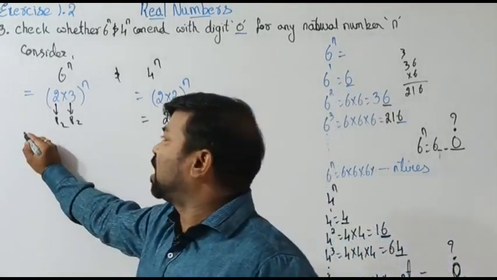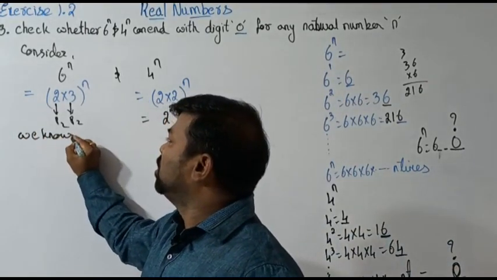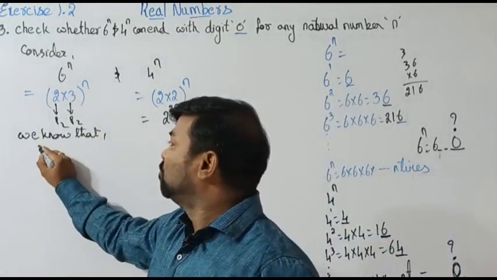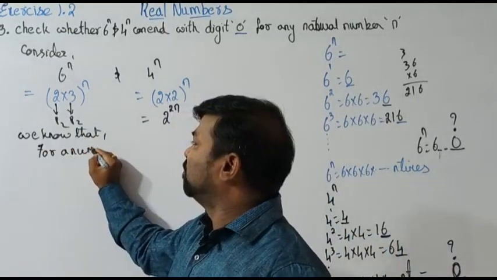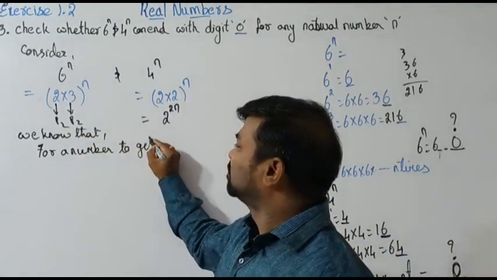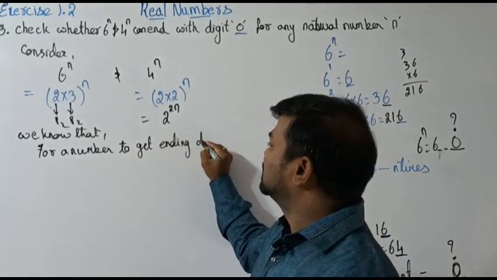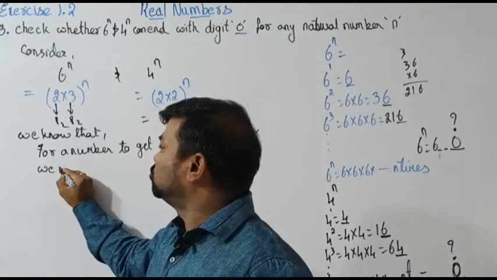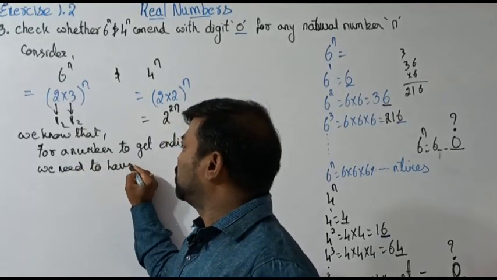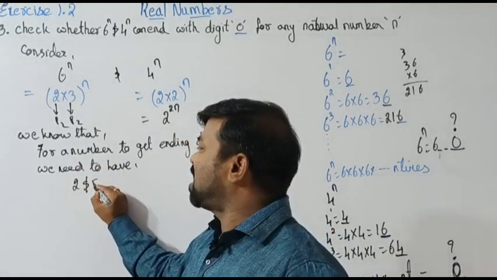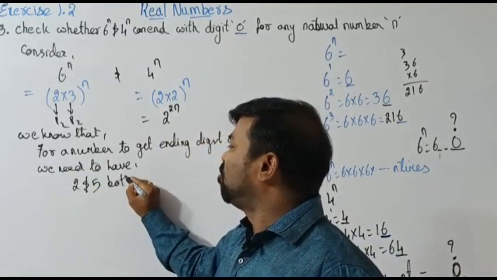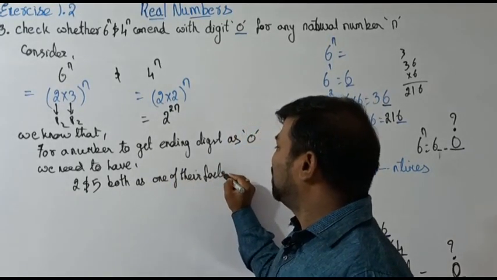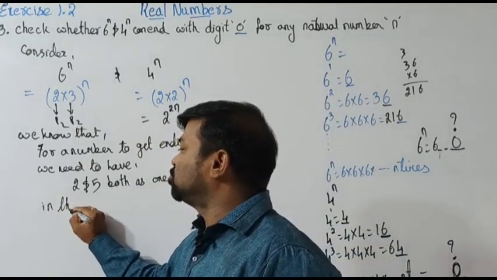Right, you have to remember this one. We know that, for a number to get ending digit as 0, we need to have 2 and 5 both as one of their factors in their prime factorization.